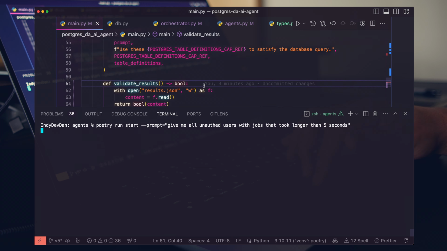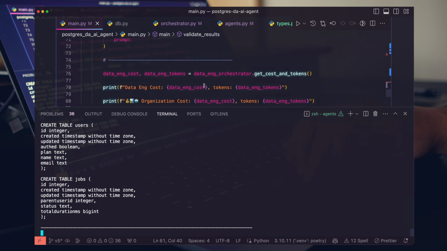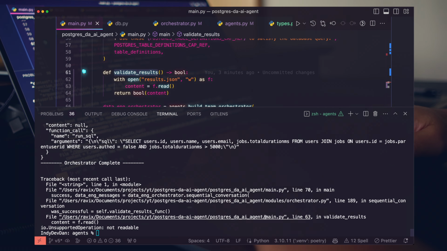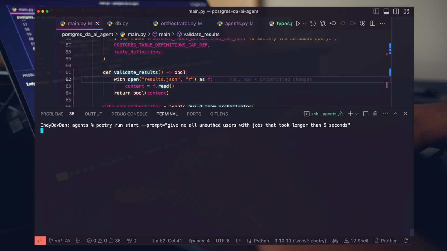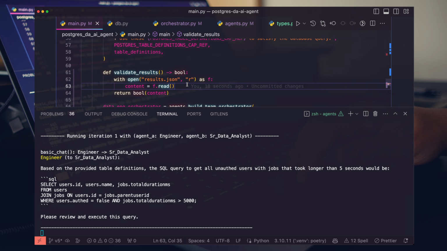So what we expect here is just to get a clean validation coming out of that function. Let's see what's going on here. Validate function, fread, operation not readable. I put in the wrong flag again. So there's me just not paying any attention at all. We're going to use the R flag, this is the read flag, and let's rerun. I'm just too hyped talking about agentic software, putting the wrong flag in, just coding like an idiot.